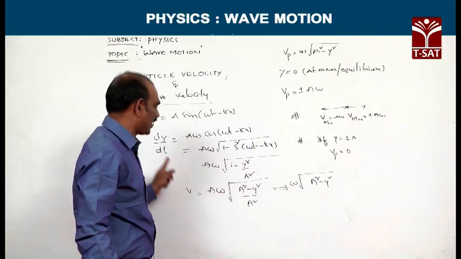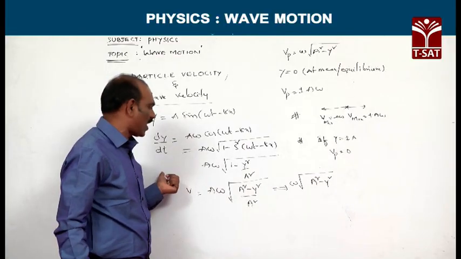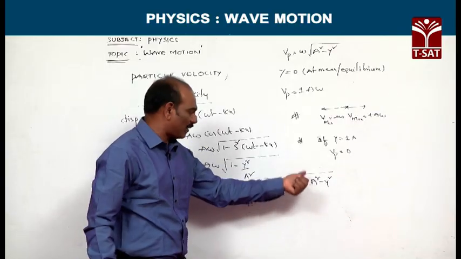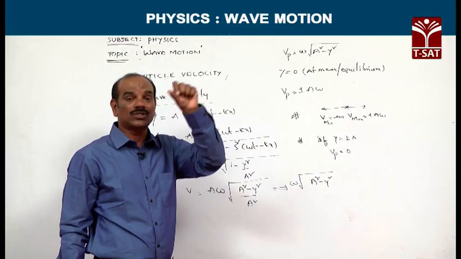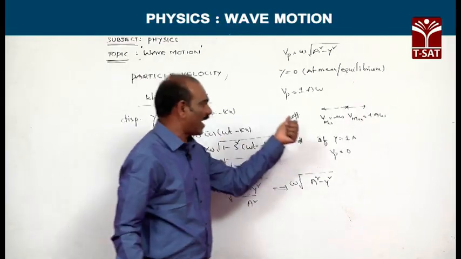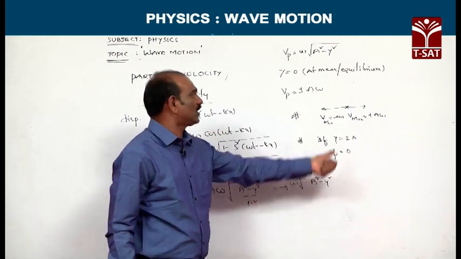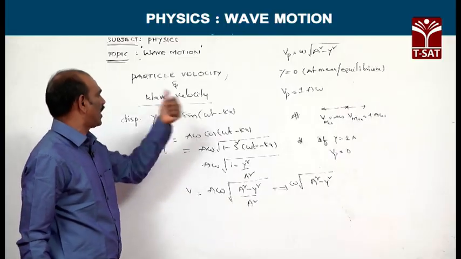So, from this explanation we can say that wherever you want to find the velocity of a particle, use the formula V is equivalent to ω root of a square minus y square, and from this expression we can find the maximum value and minimum value. The maximum value is plus or minus aω, and the minimum value is 0. So, this is the concept of velocity of the particle or wave velocity.